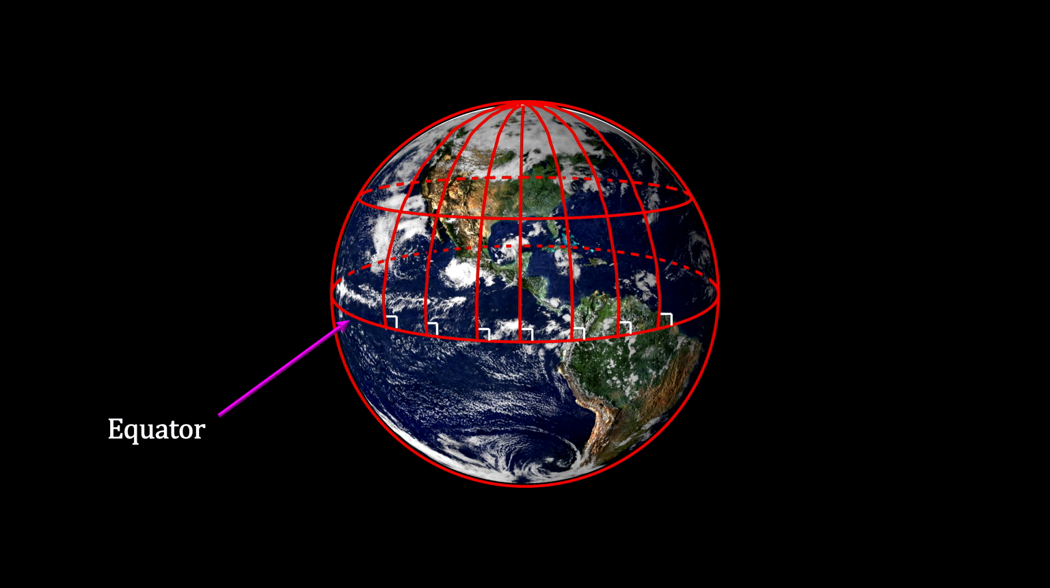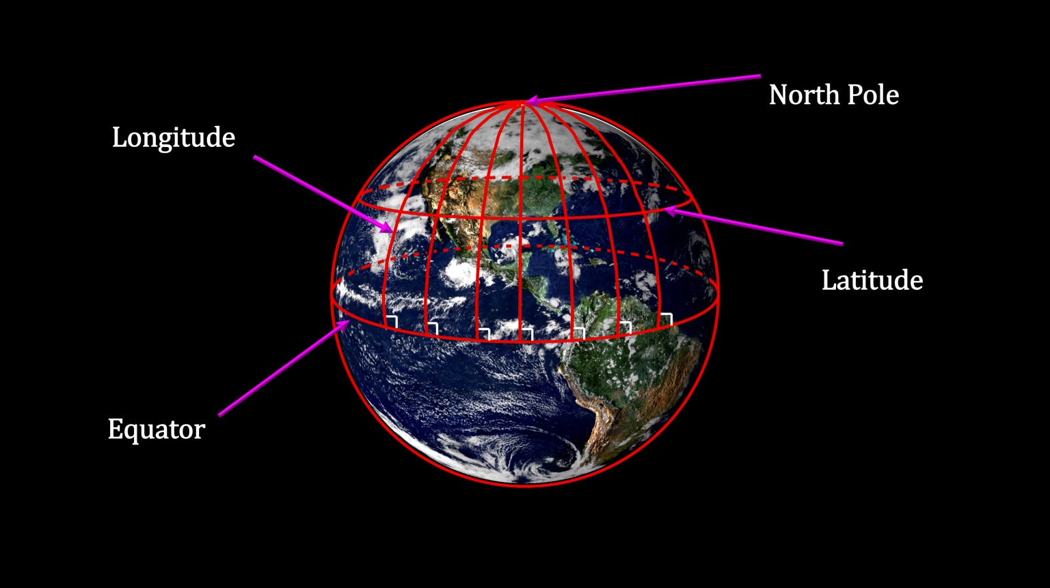The baseline is the equator. Parallel to the equator, we have the lines of latitude. Perpendicular to the equator, we have lines of longitude. They meet at the North Pole.